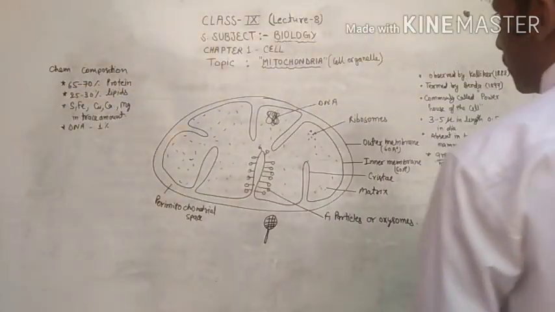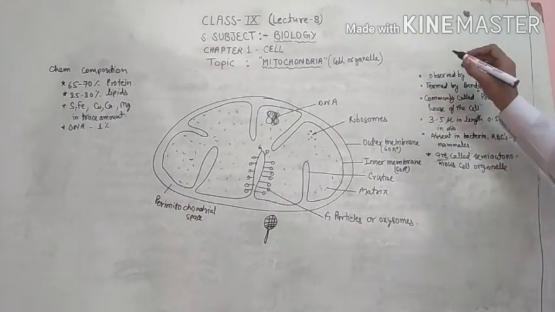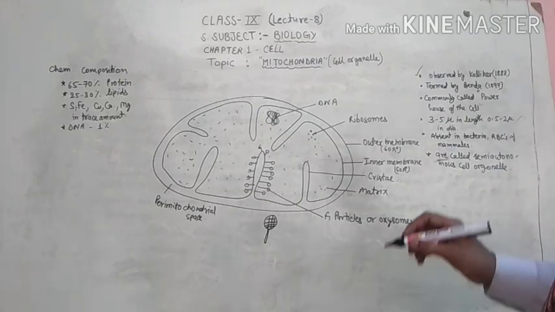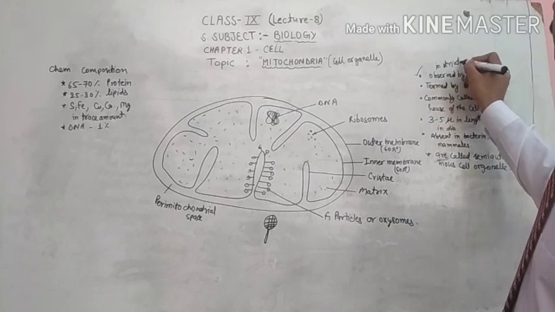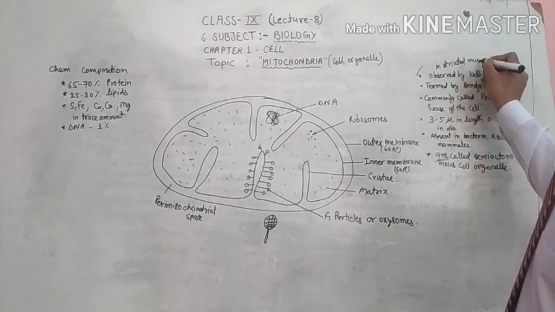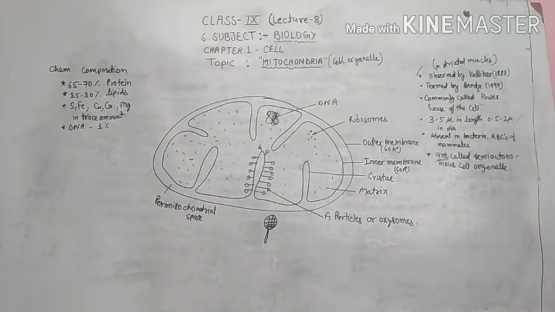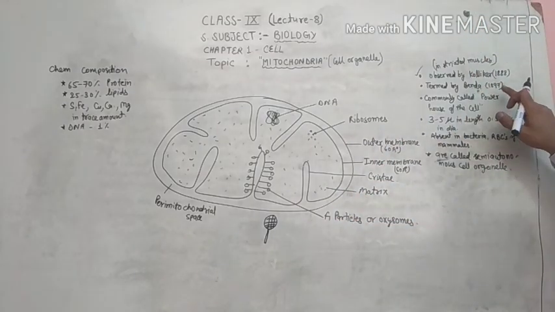Now, let's discuss a few things related to the mitochondria. First of all, the mitochondria were discovered by Kolliker in striated muscles, but the term mitochondria was given by Benda in 1897.